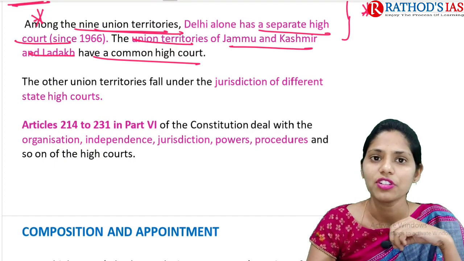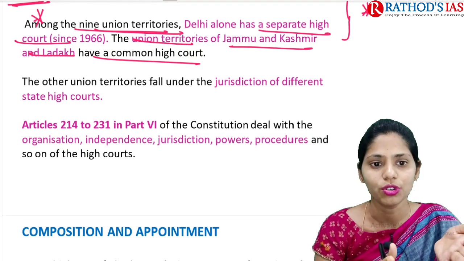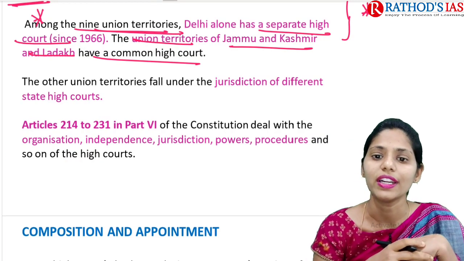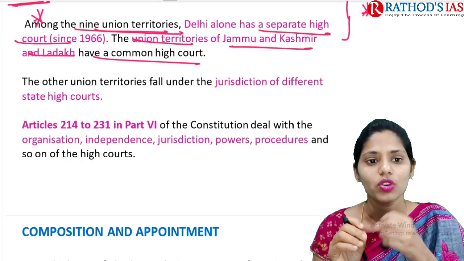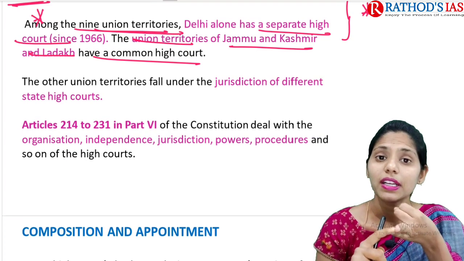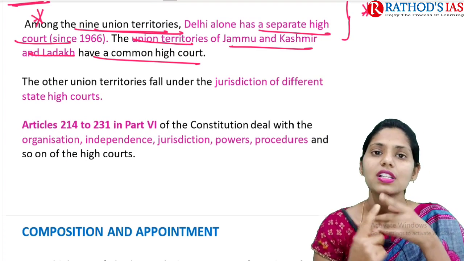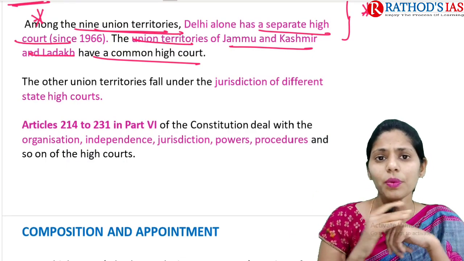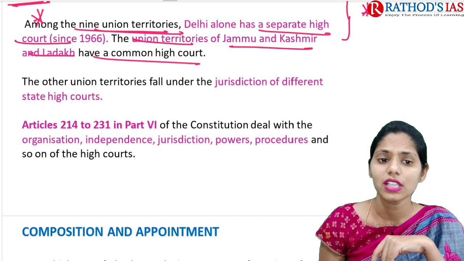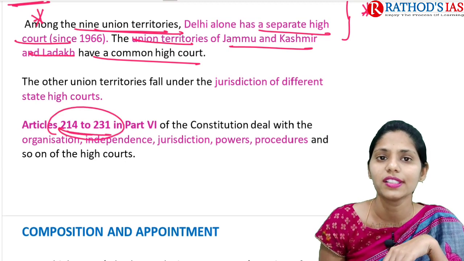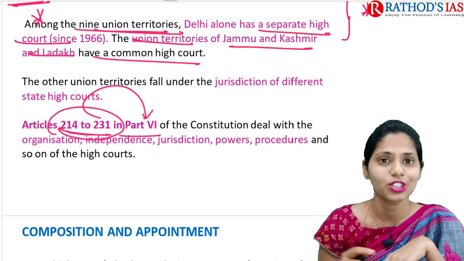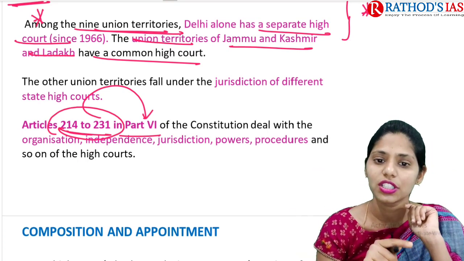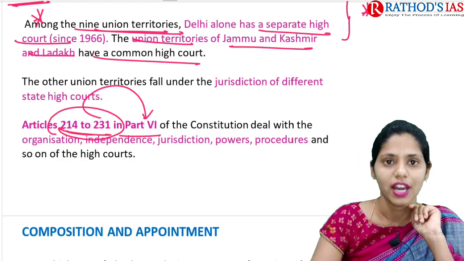And if you see the constitutional provisions, Article 214 to Article 231 mainly come under Part 6 of our Indian Constitution. They deal with provisions like organization, independence, jurisdiction, powers and procedures of these high courts. So the important constitutional provisions that you need to remember here are Article 214 to Article 231, under Part 6 of the Indian Constitution.